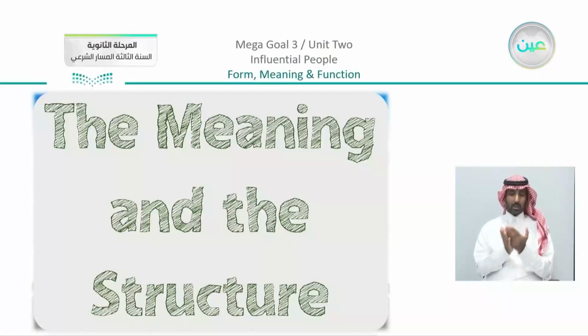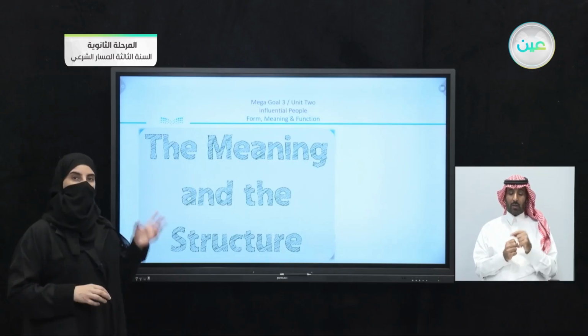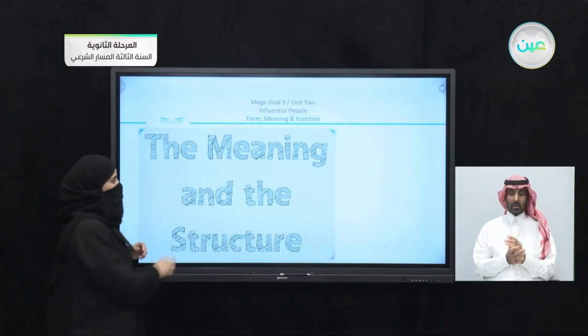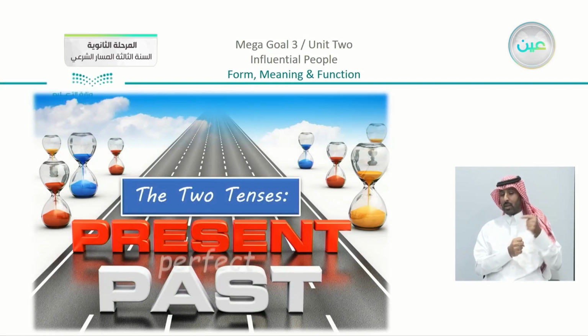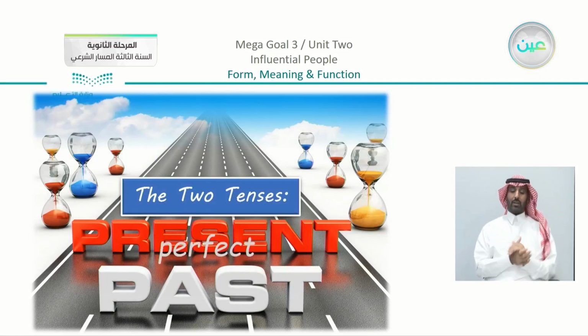Our lesson is going to be in the form, meaning, and function. Now the form, meaning, and function is going to be about the two tenses that I just mentioned. We have here the past and we have here also the present, but I have the present perfect specifically. So we are going to move on with our lesson.